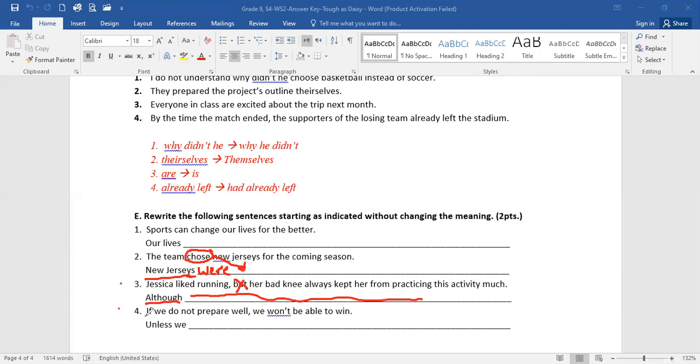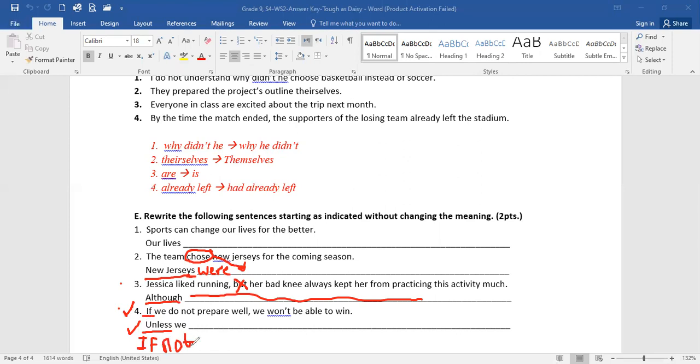Number 4, conditional if. If we do not prepare well, we won't be able to win. Unless. Both of them are conditional. We don't have to go through the drill of the 3 steps: identify the cause, move 1 step back in the timeline. Why? Because both of them are conditionals. Both of them are unreal situations. We're not changing from a real life situation to an unreal situation. All we are doing is changing it to the negative, because unless means what? It means if not. So if we do not prepare well, we won't be able to win.